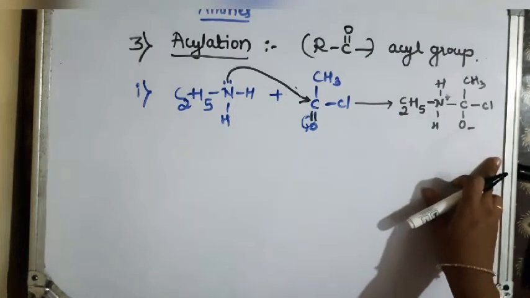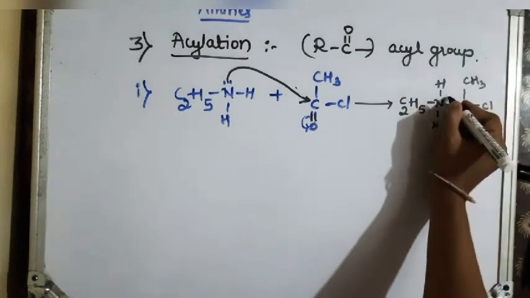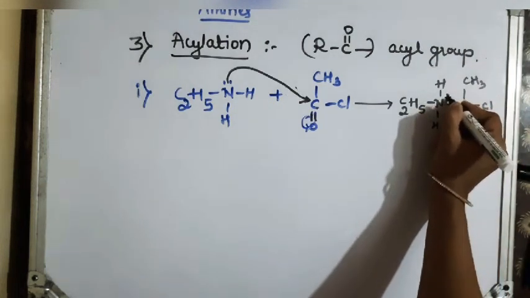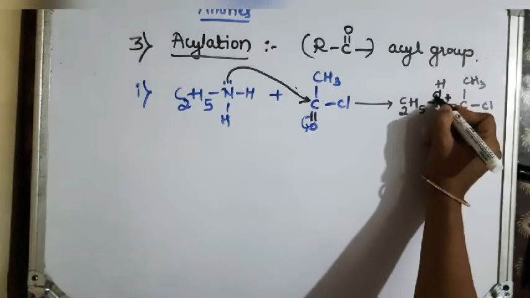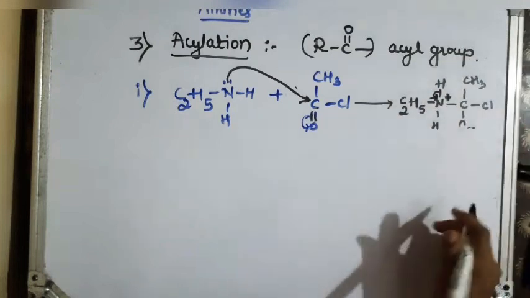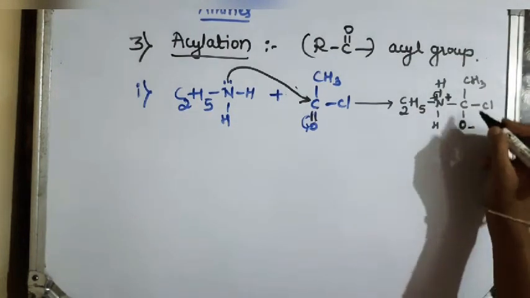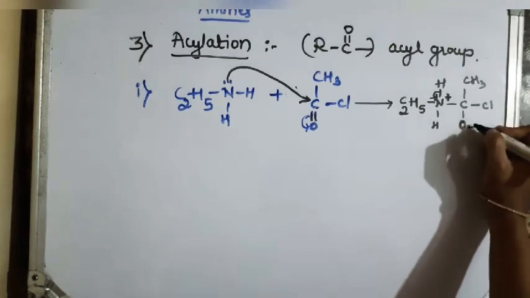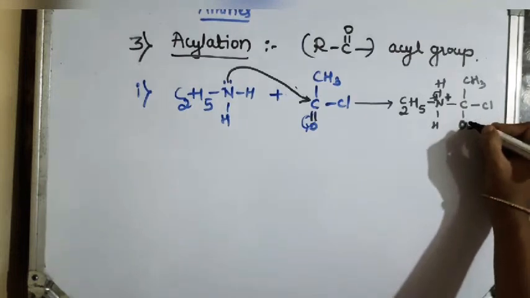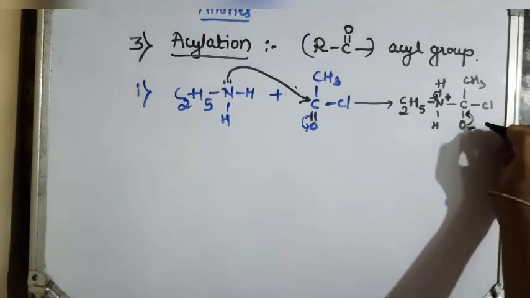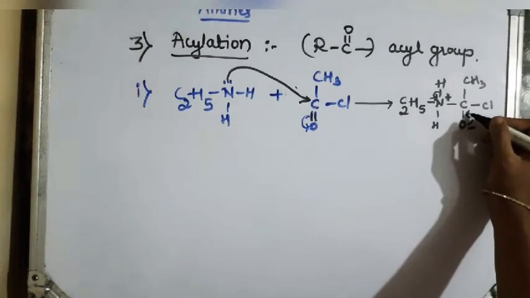Now what happens? We have to stabilize this molecule. How does the stabilization take place? Nitrogen can't bear this positive charge. There are 4 bonds, which is not stable. So it takes up the electron from this bond. H goes out as H plus, and here oxygen, being more electronegative, can't bear the negative charge, so it gives its electron back to the carbon, and carbon and oxygen again get a double bond.